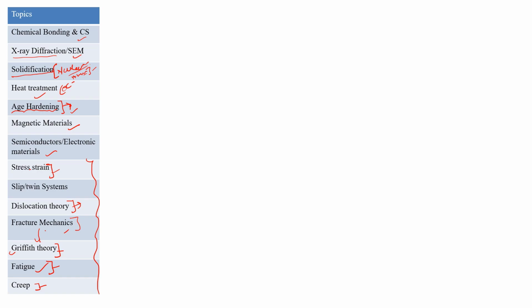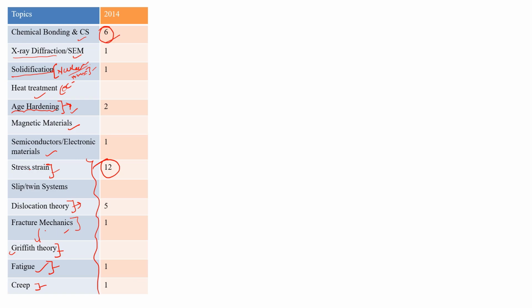Okay, so now we will see for 2014, we can observe that they asked the question from chemical bonding and crystal system itself for 6 marks. Okay, so this was a very easy part for students, and they asked the 6 mark question, and the maximum marks asked in this year was for stress strain diagram. This is not only stress strain, actually, it is all that is related to stress strain, so all that will come under this stress strain part.